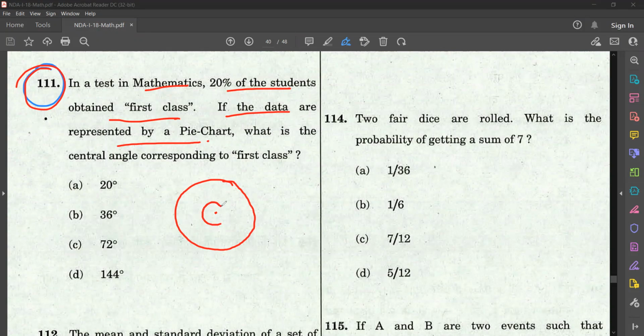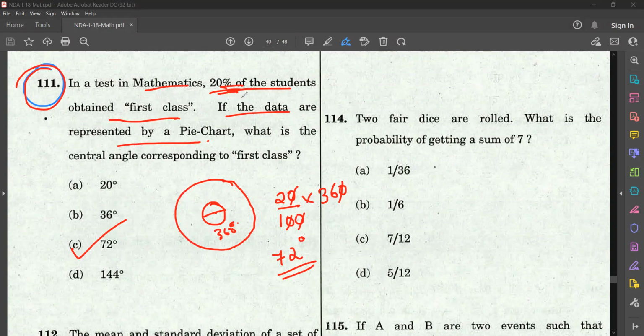So we know that the central angle of a circle will be 360 degrees, isn't it? So here 20% of this 360 degree. So 20 by 100 of 360. So cancel the zeros. So you'll get 72 degree. That is option C. Option C is the correct answer.